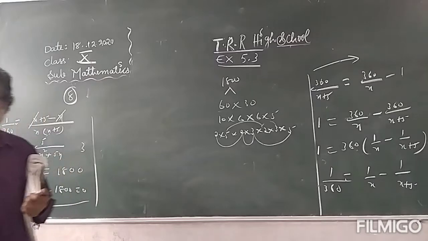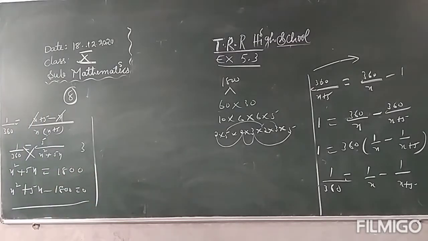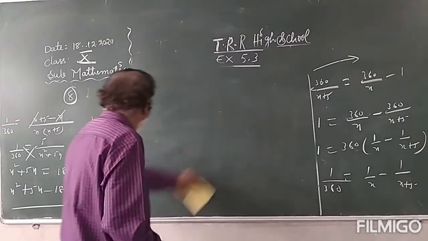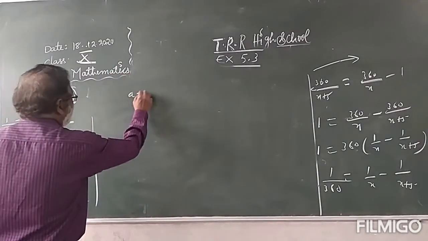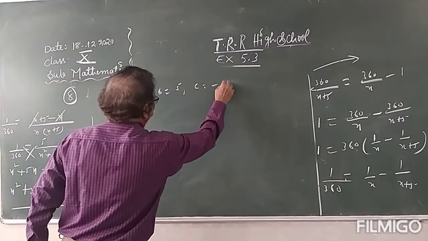So you try, children. You try to get it. It takes a lot of time just to simplify it. Otherwise, use the formula. Use the roots formula. If you feel it is difficult, just use the formula. A is equal to 1, B is equal to 5, C is equal to minus 800.